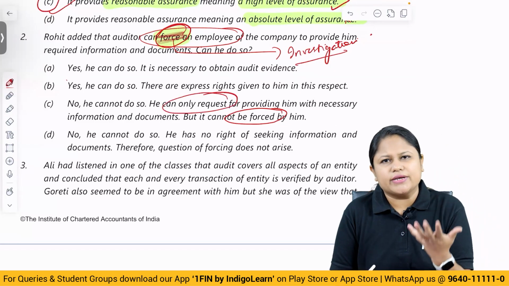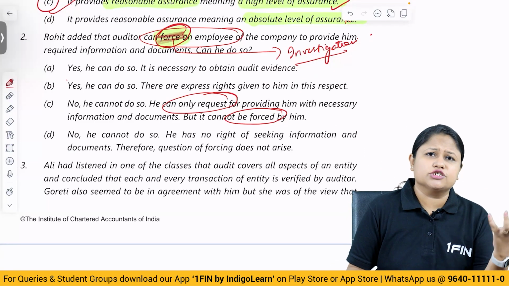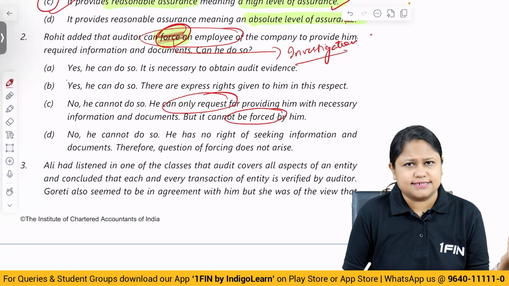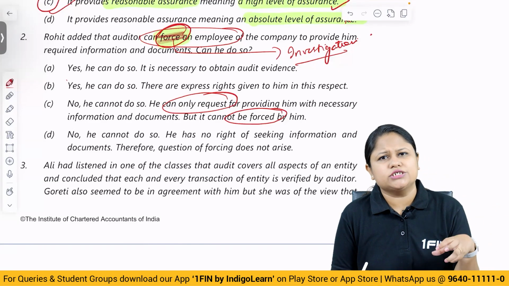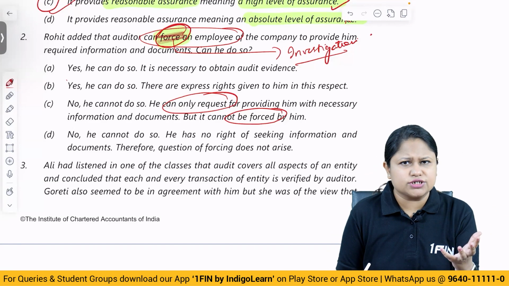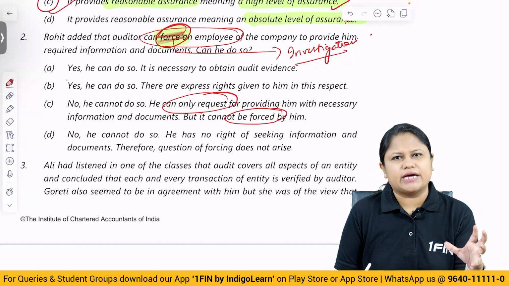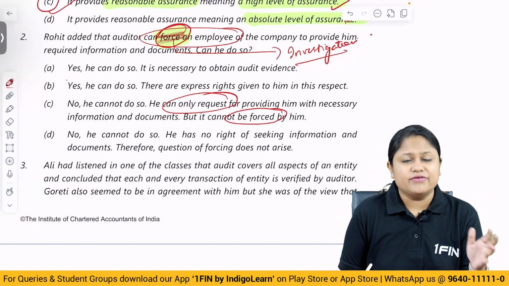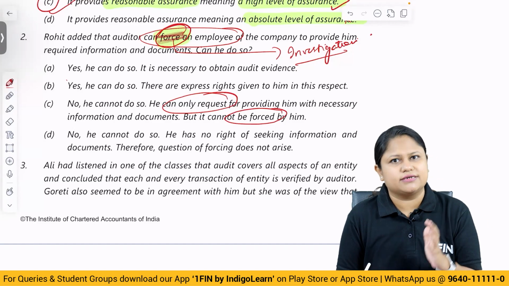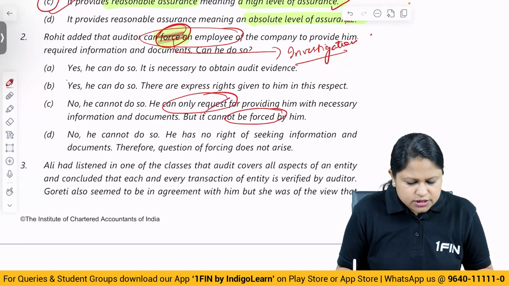After requesting, if they don't provide, do we have other rights of modifying the opinion and all that? Yes. We have other powers through which we can tell that we have not obtained the information, where we can undergo change of the opinion. So here forcing cannot happen because we are not doing an investigation. We are not CBI officers. We are auditors, so we are requesting. No, he cannot do so.